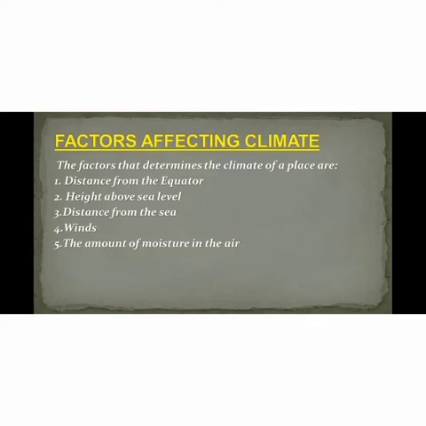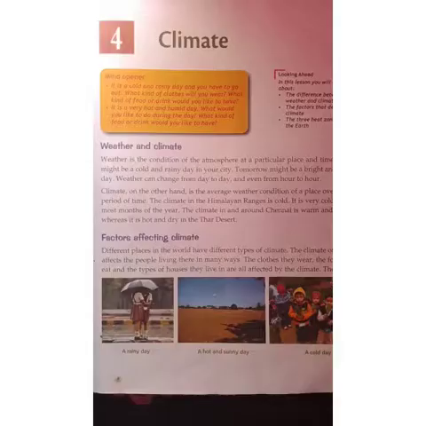These are the factors which affect the climatic condition of a place. Different places in the world have different types of climatic conditions. The climate of a place affects the life of the people living there in many ways.